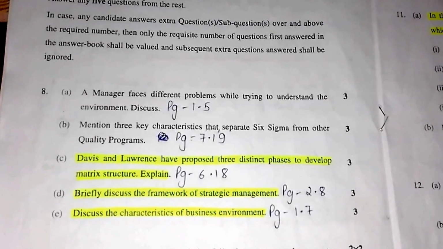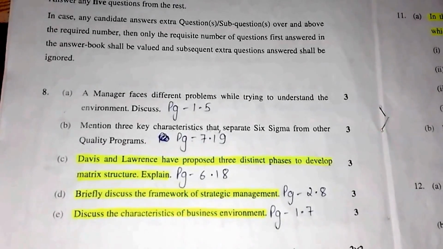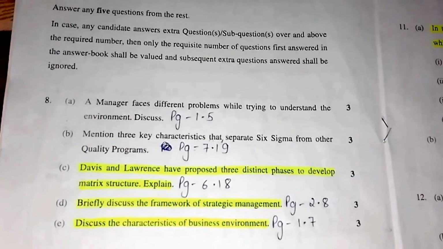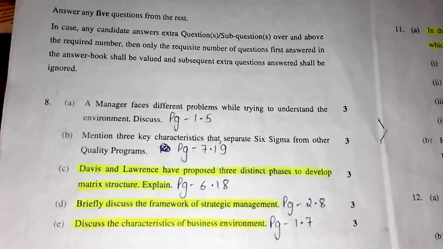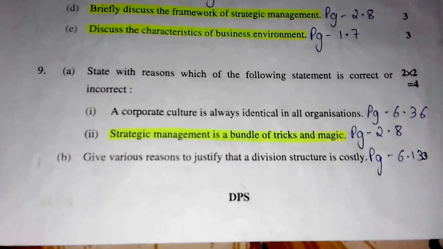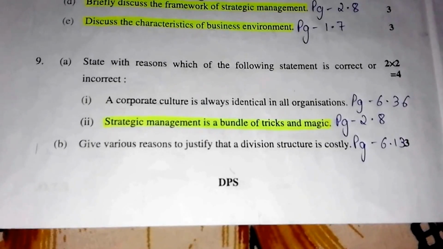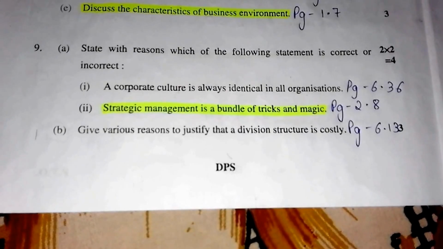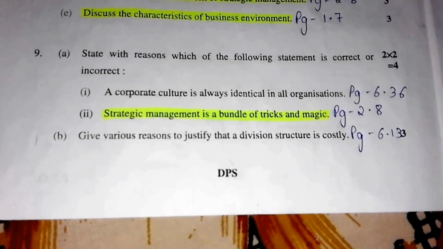I want to tell you that we have marked part C as important and it came in the compulsory question as it is. Now moving further, part D is briefly discuss the framework of strategic management. Its answer can be found on page number 2.8. Part E is discuss the characteristics of business environment. Its answer can be found on page number 1.7. Question 9 part A is state with reasons which of the following statements is correct or incorrect. Its first part is corporate culture is always identical in all organizations. Its answer can be found on page number 6.36. Part second is strategic management is a bundle of tricks and magics. Its answer can be found on page number 2.8.